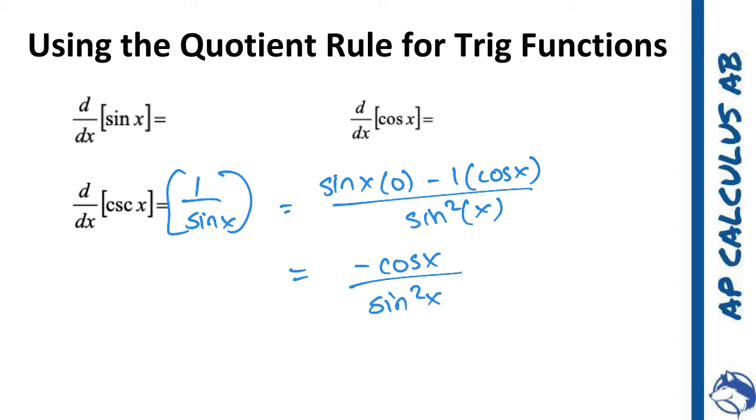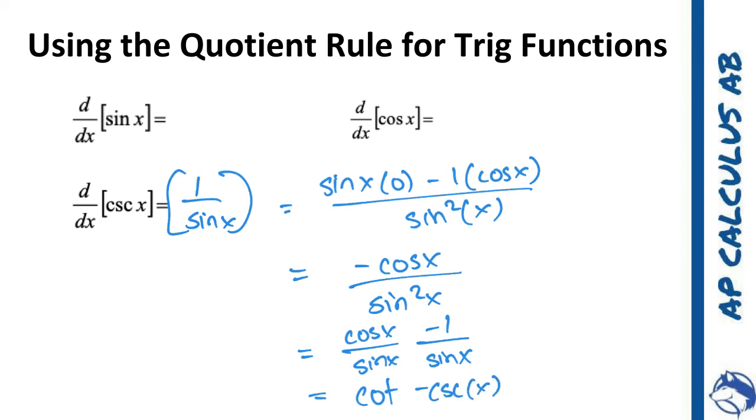And so then we can simplify this, where if I take this into two separate pieces, I'm going to do the cosine of x over the sine of x, and then I'm going to do negative 1 over the sine of x. So what you end up getting here, this is the cotangent, and this is the negative cosecant of x. So I would like to write it as the negative cosecant of x cotangent of x. And that's what that equals.